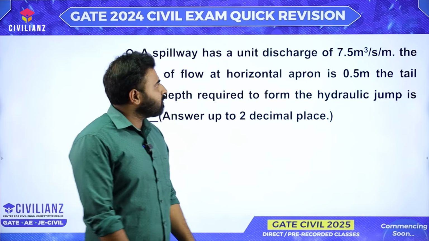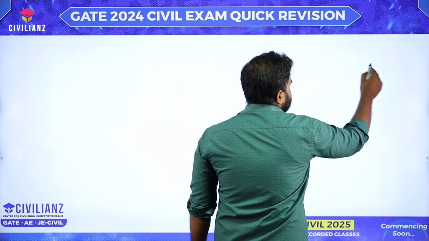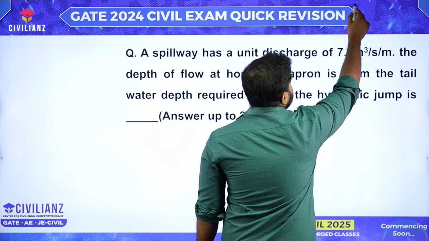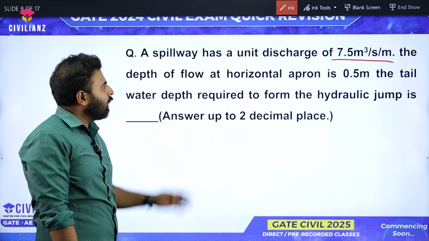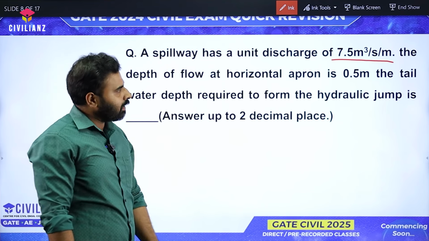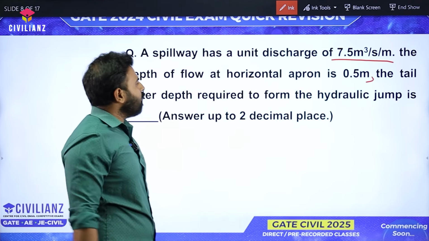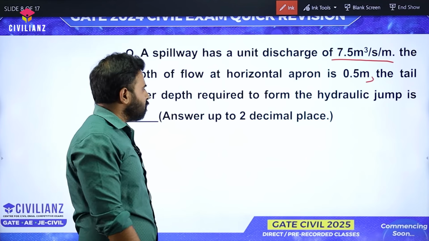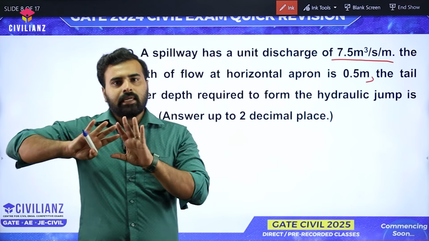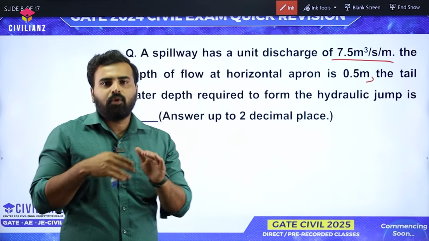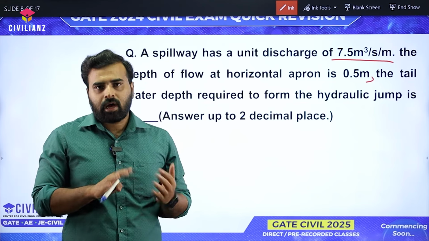So a spillway has a unit discharge of 7.5 meter cube per second per meter. The depth of flow on a horizontal apron is 0.5 meter. The tailwater depth required to form a hydraulic jump is, and they are asking that the correction should be made for 2 decimals. So this question can be approached in 2 ways, or we can use 2 different formulas for finding the solution. I will tell both the formulas, how we can solve this.